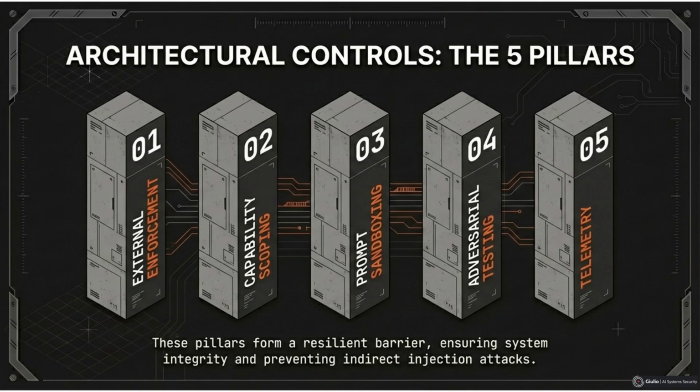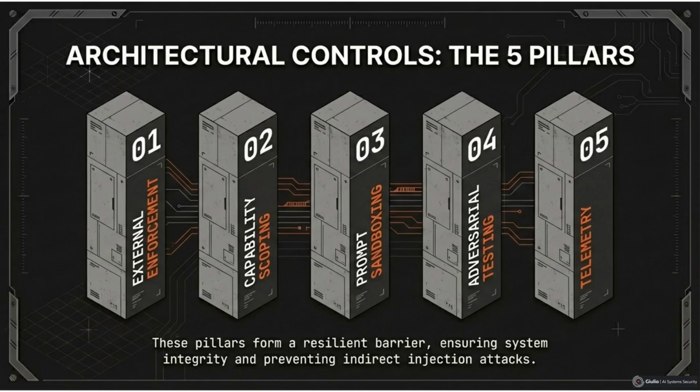So how do we constrain reasoning boundaries architecturally? First, implement an external policy enforcement layer. Never rely on the model to police itself. Every output must pass through structured validation before reaching users or triggering tools. Classification enforcement, data loss prevention checks, schema validation, and tool authorization gates must sit outside the model. If output violates policy, block it. If a tool call exceeds authorization scope, reject it. Enforcement must be external.